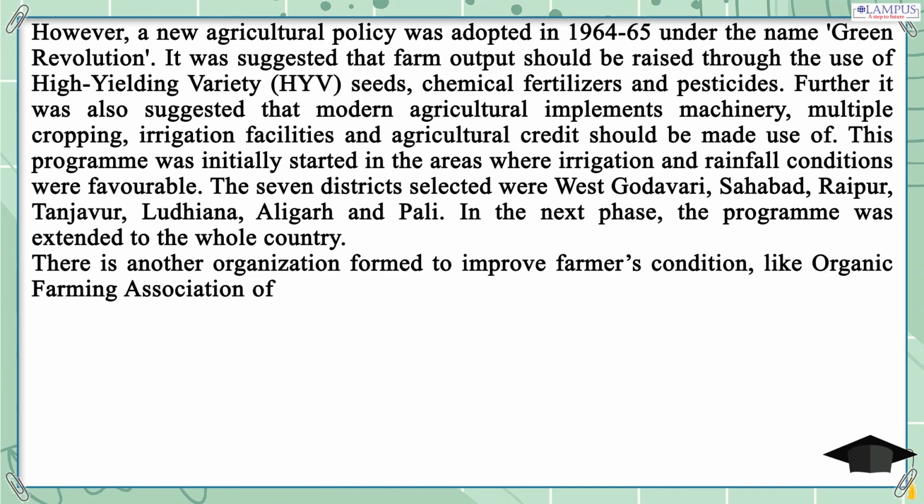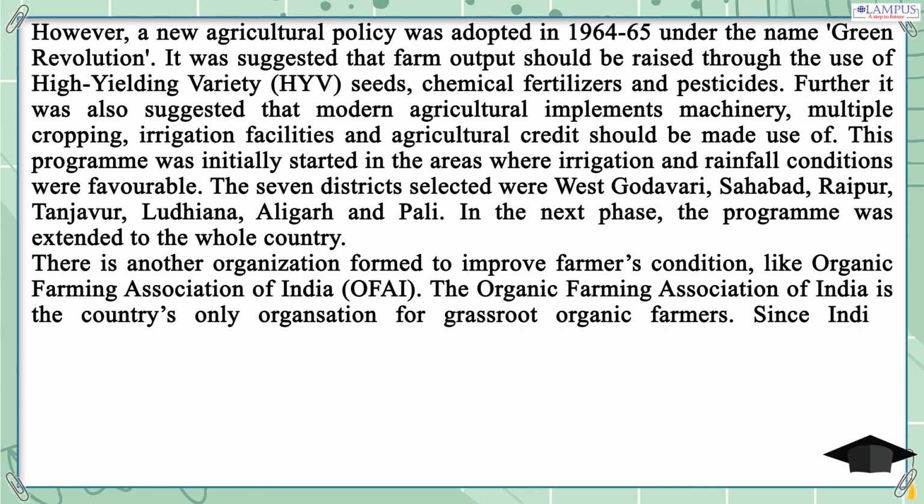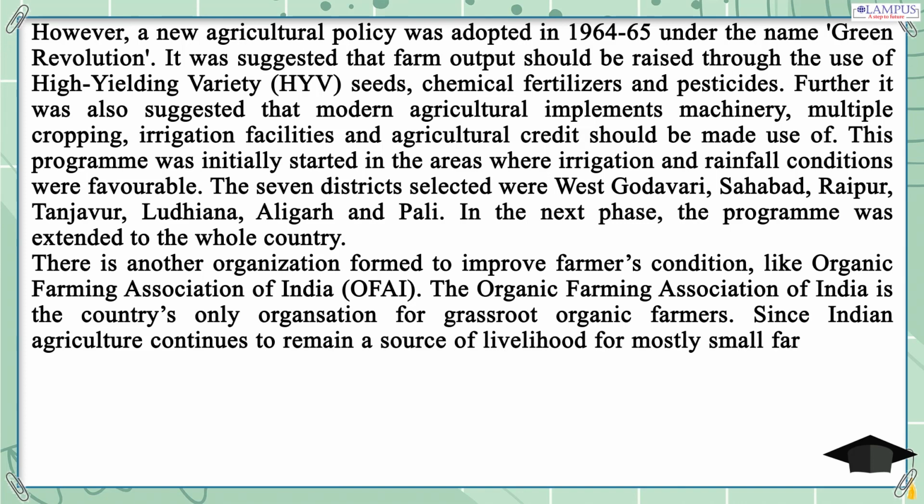It is the country's only organization for grassroots organic farmers. Since Indian agriculture continues to remain a source of livelihood for mostly small farmers and peasants, OFAI membership reflects this ground reality as well.